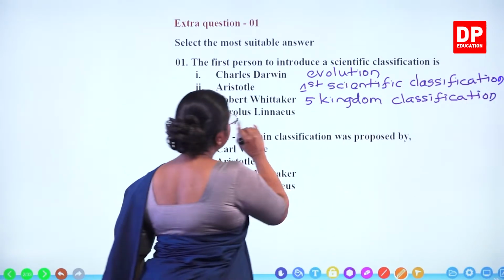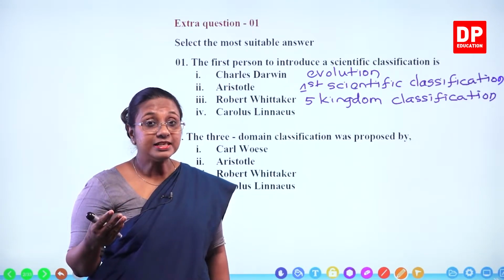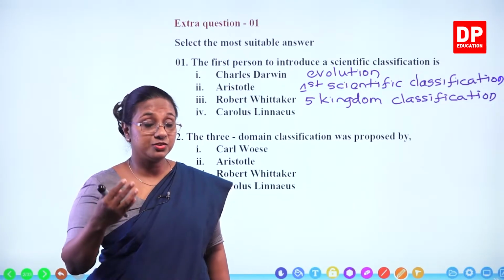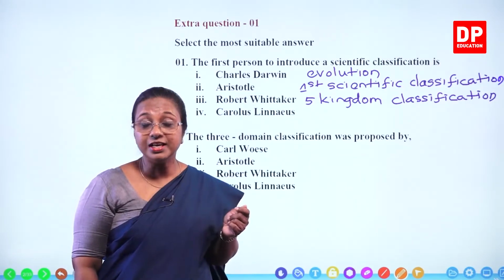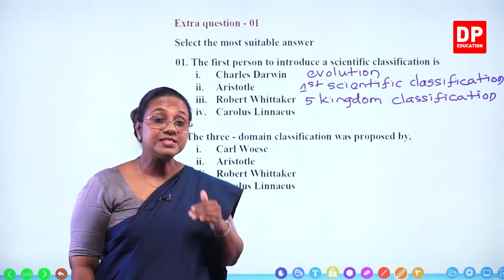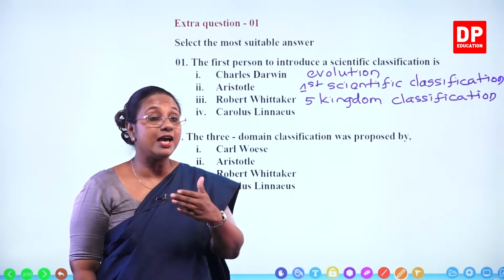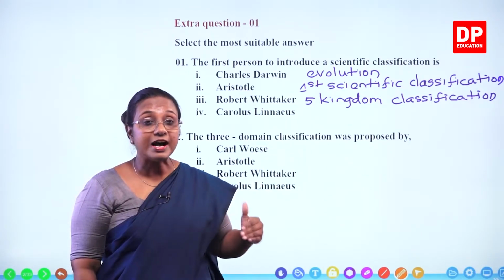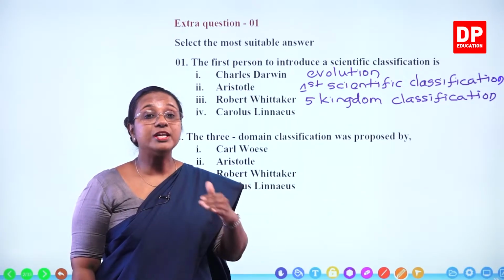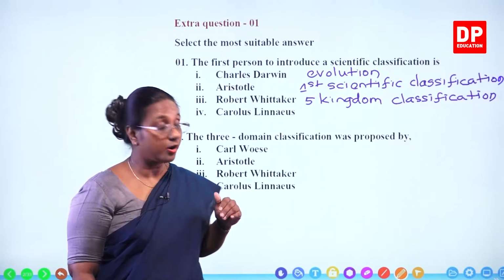And then we have Carolus Linnaeus. He introduced 2 things. One is the Linnaean classification. I have told you all that the first successful scientific classification. From his classification only, we have the different taxonomical levels, the hierarchy of taxonomical levels. Domain, kingdom, phylum, class, order, family, genus, species. That is how we classify organisms.